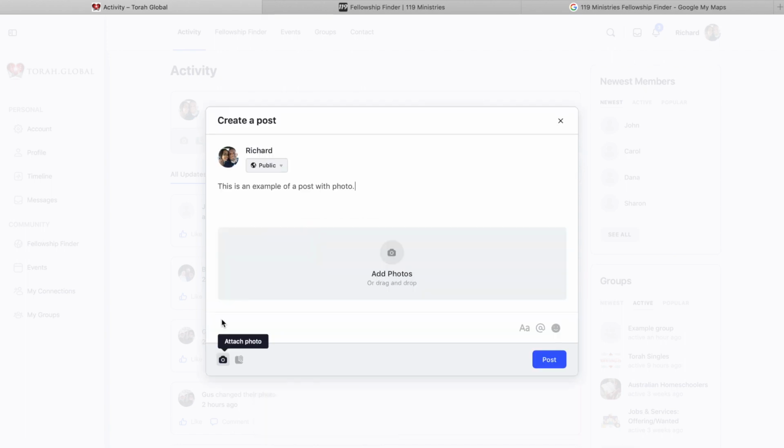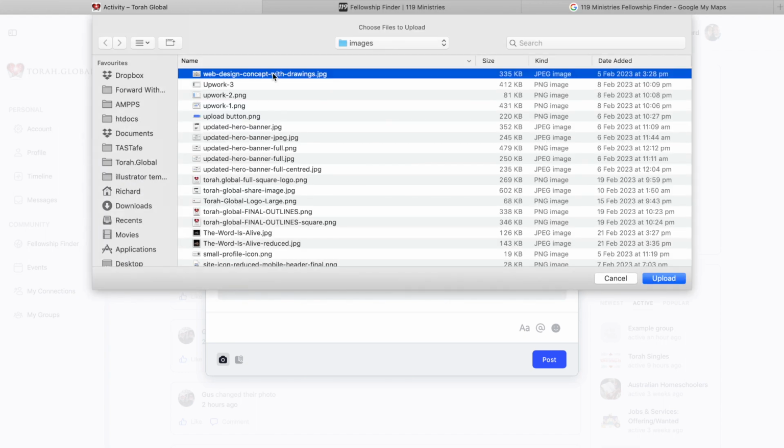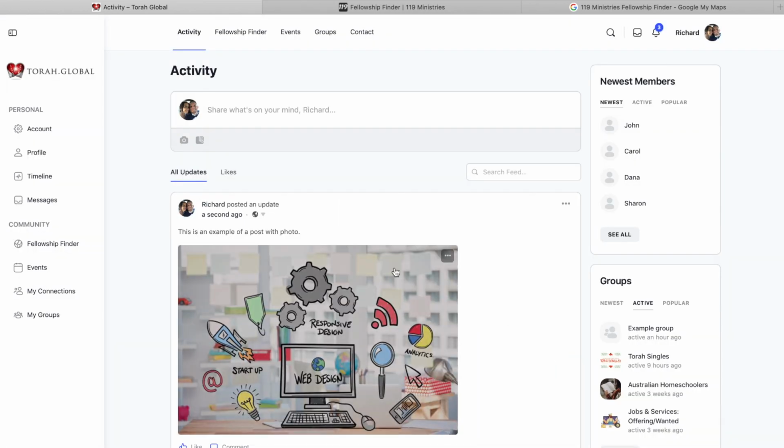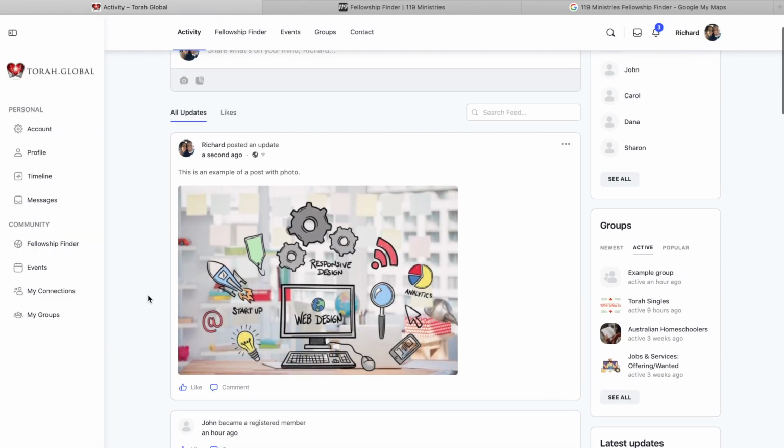There are a couple of things you can add with your posts. You can add pictures, documents. We'll put in a picture here and upload. Once the little blue icon's done, that means it's uploaded, so we hit post. That'll come up here. Everybody who's a member and logs into the site will see updates just like this.